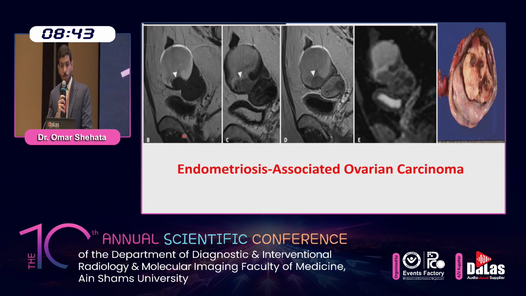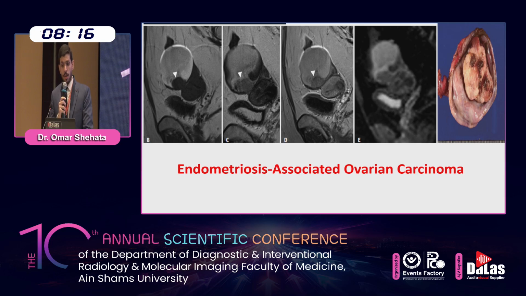One of the complications of ovarian endometrioma is the risk of malignant transformation. Although it's rare, the relative risk of developing ovarian cancer is up to 4.2 times greater in females with endometriosis than in the general population. The most frequent histological types of endometriosis-associated ovarian carcinoma are endometrioid adenocarcinoma and clear cell carcinoma. Early detection of malignant transformation is important because clear cell carcinoma is chemotherapy resistant.